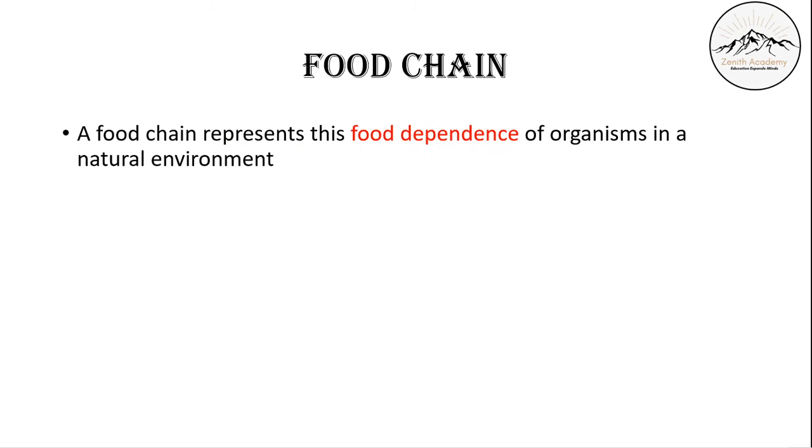So now let's move on to a food chain. What is a food chain? Whatever we have seen till now, we have seen producers, consumers. So the food chain will represent this food dependence of organisms in a natural environment. We have seen that producers don't rely on other organisms, whereas consumers will rely on other organisms. This food dependence is represented in the form of a chain, and that's called a food chain.